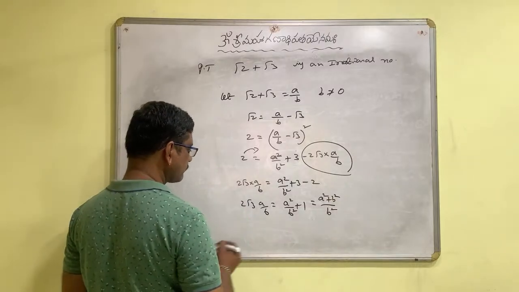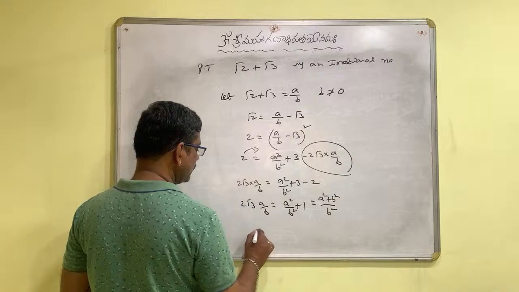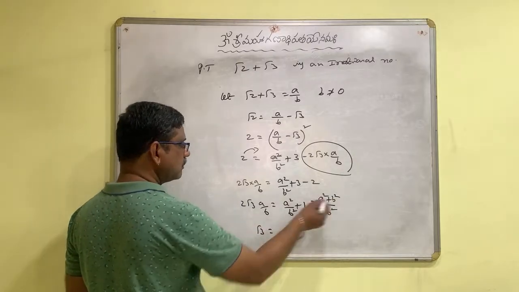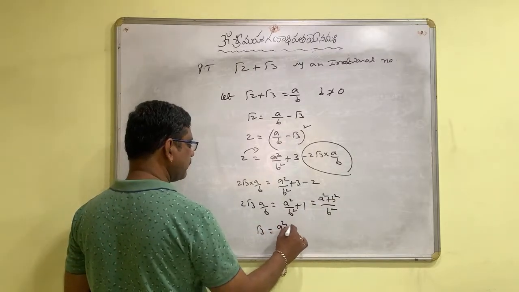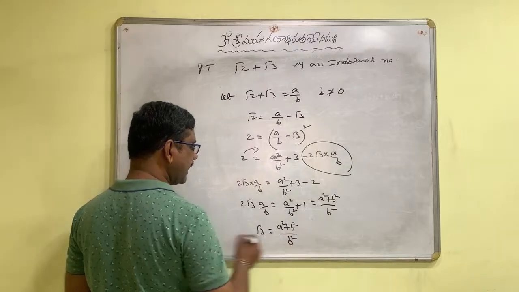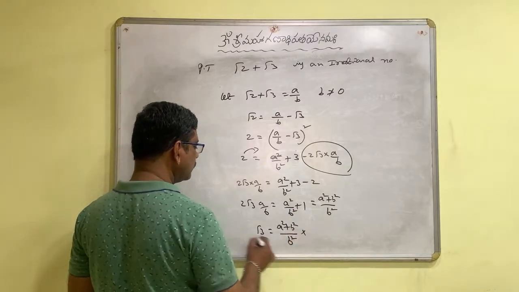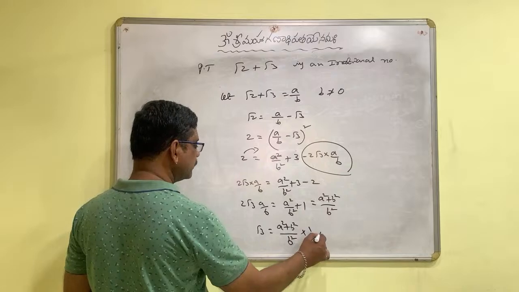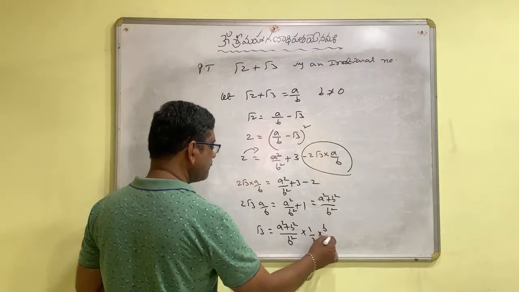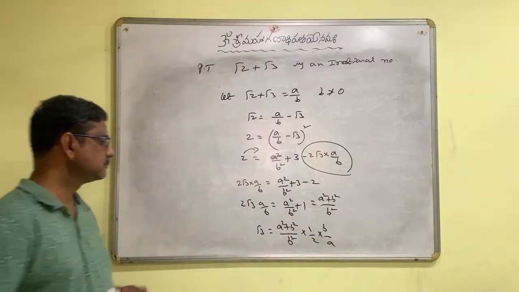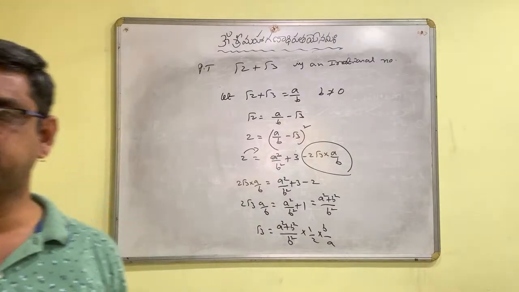Now, root 3 is equal to a square plus b square by b square into 1 by 2 into b by a. This is what you will get.